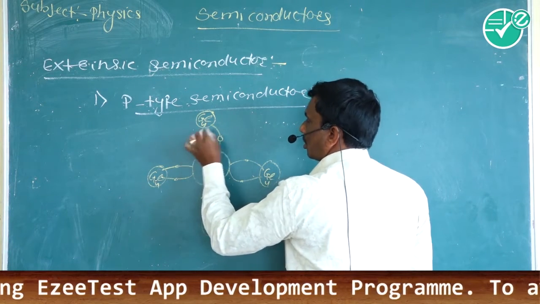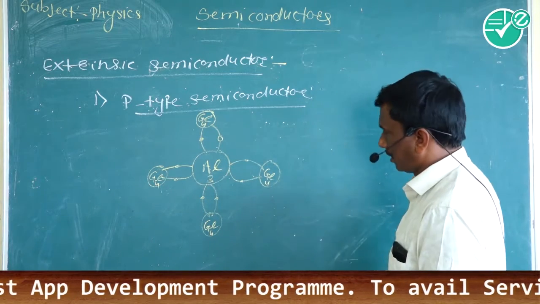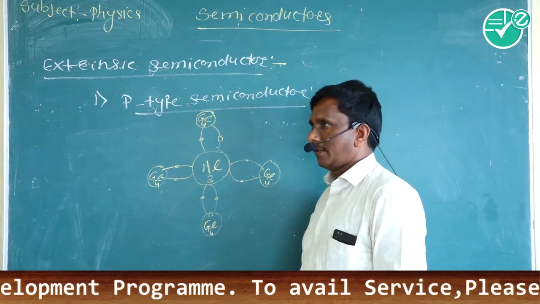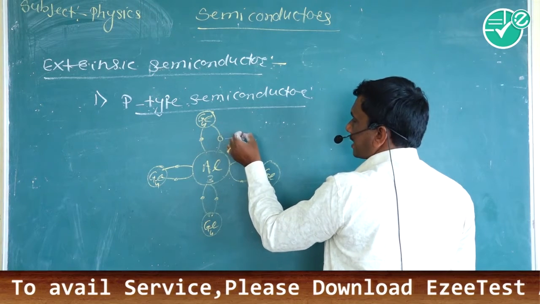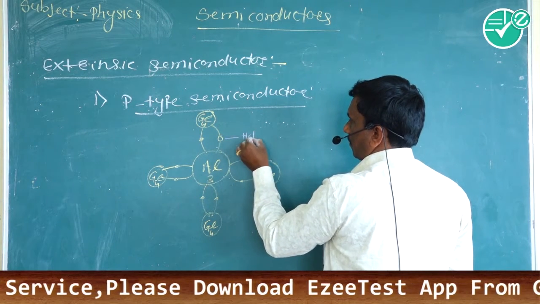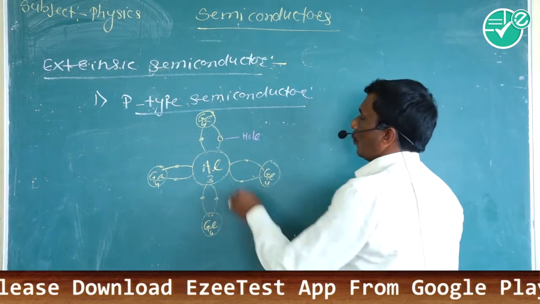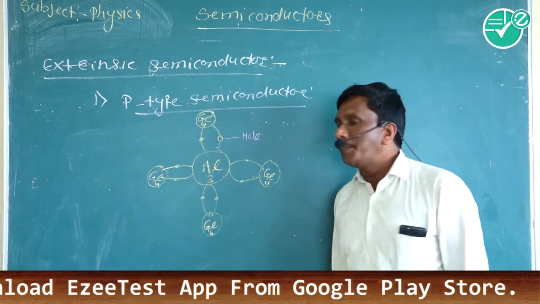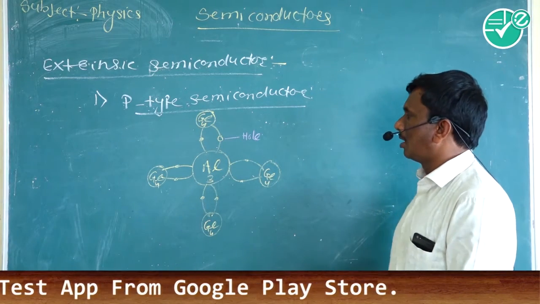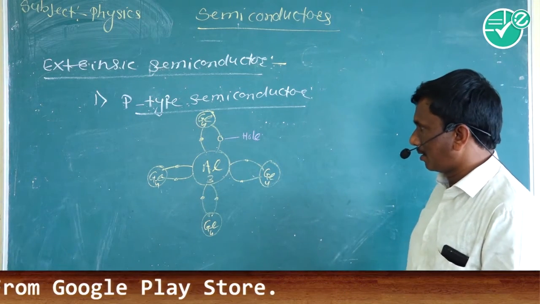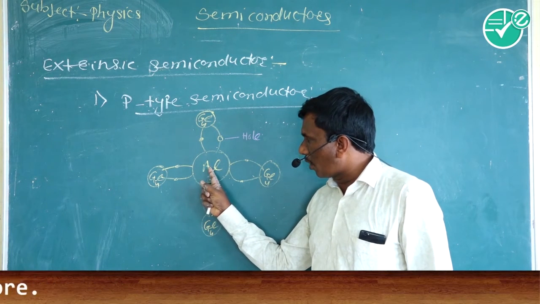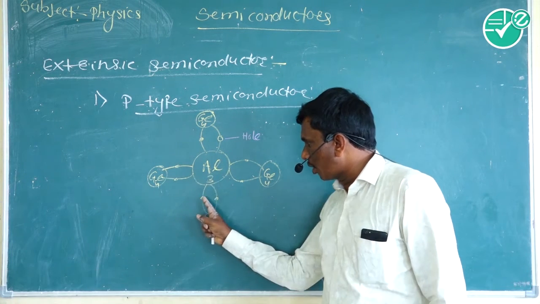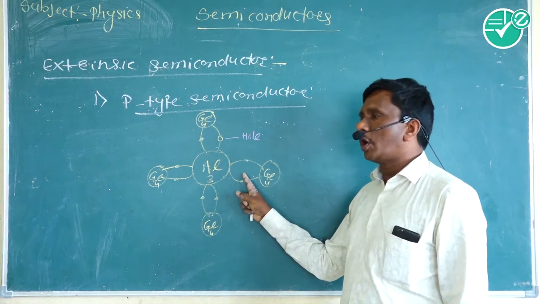There is a deficiency of one electron to complete the fourth bond, and there is a creation of a hole, which is called the acceptor impurity. Holes are the major charge carriers in the p-type semiconductor. This aluminium has 3 electrons, and due to the sharing there is a formation of 3 strong covalent bonds.